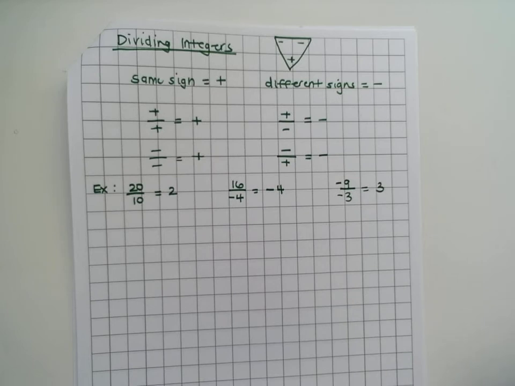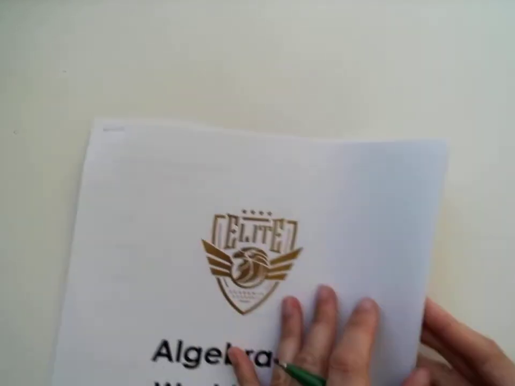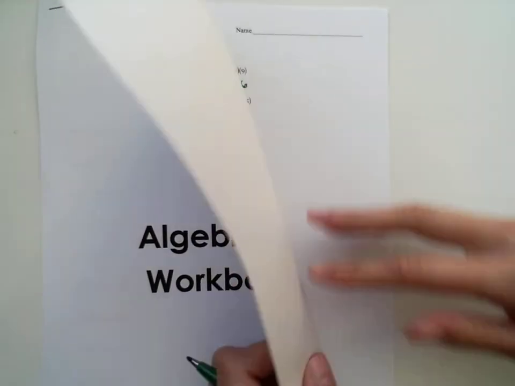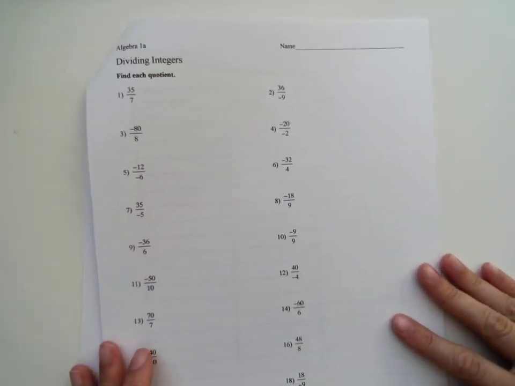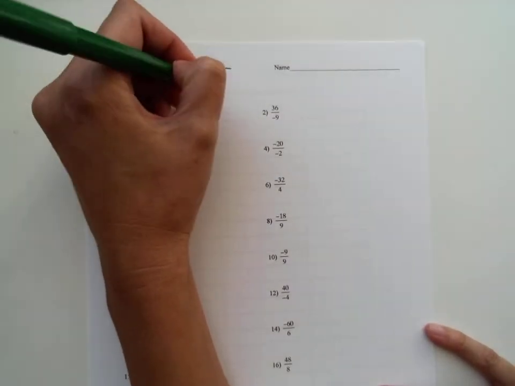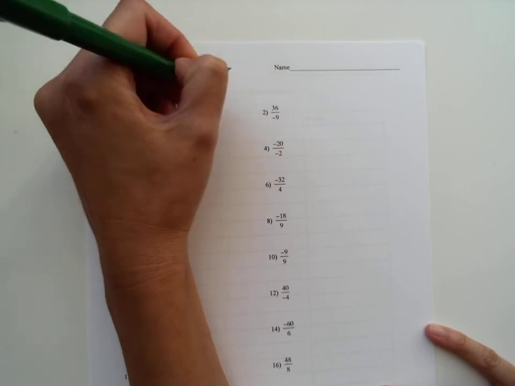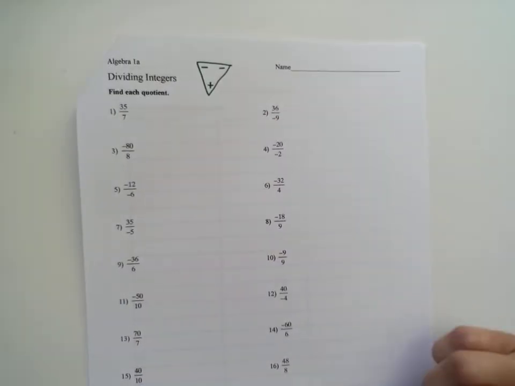Okay, let's go ahead and practice this. Open up your Algebra 1A workbook to the dividing integers assignment. And might as well draw the triangle, just in case we forget.